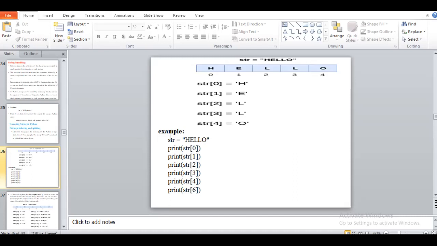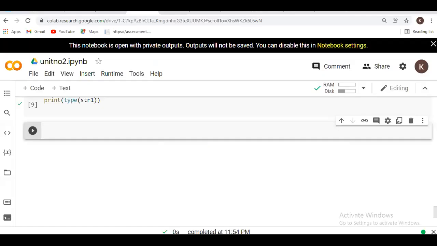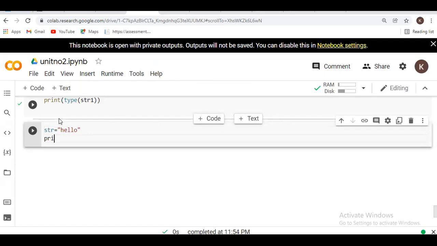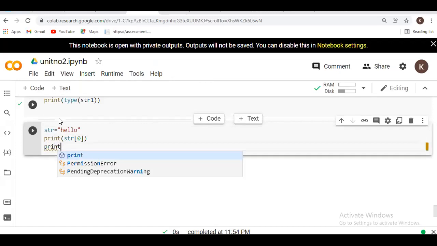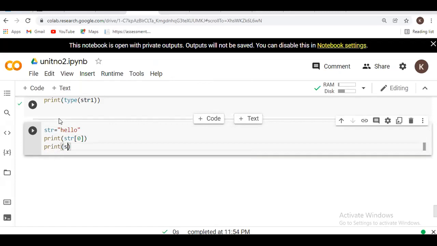Suppose I take the example of a string str is equal to hello, and I write print str of 0, print str of 1 or 2, like this.